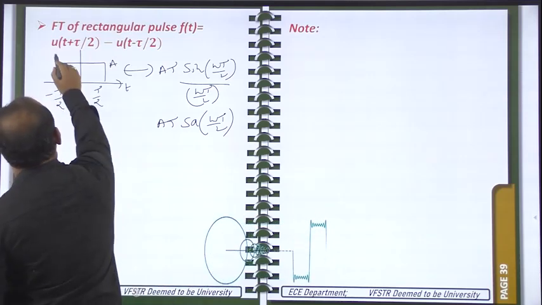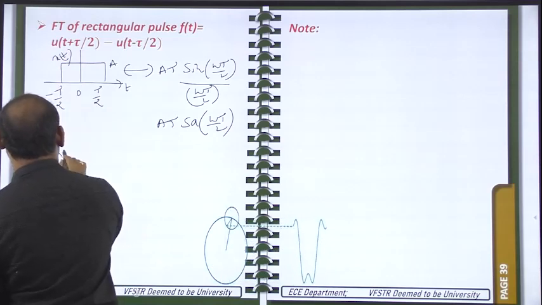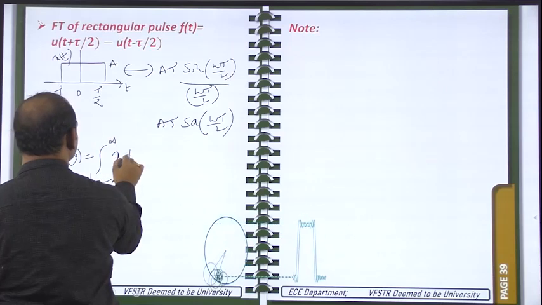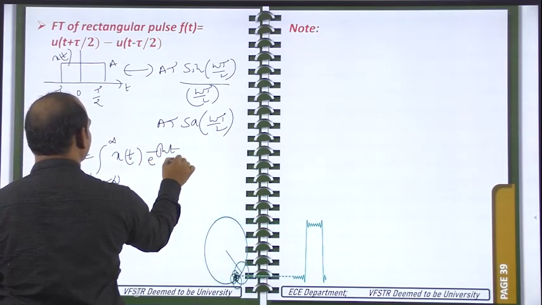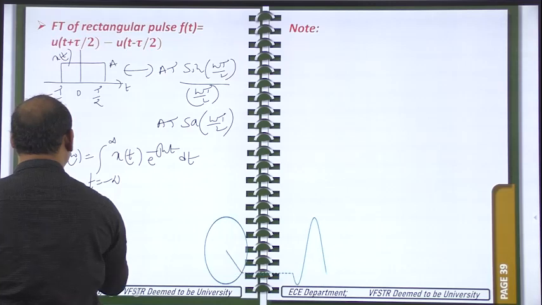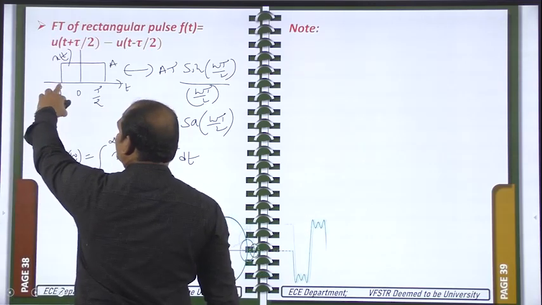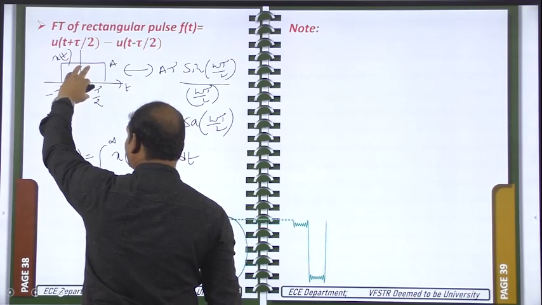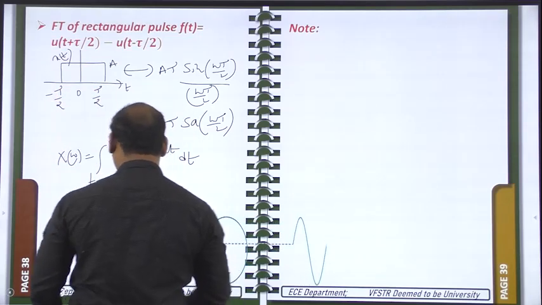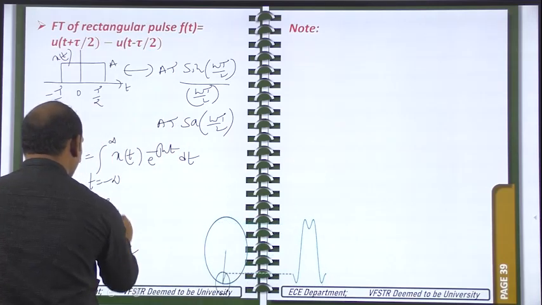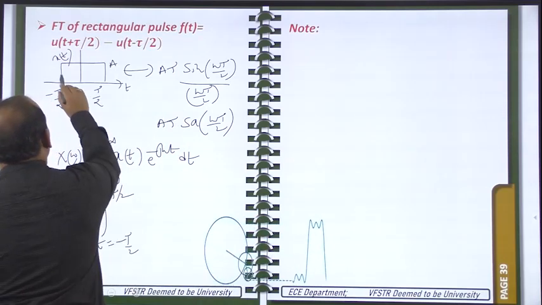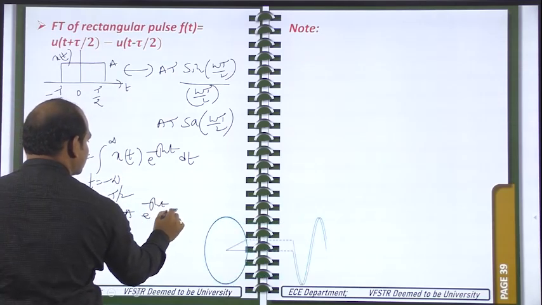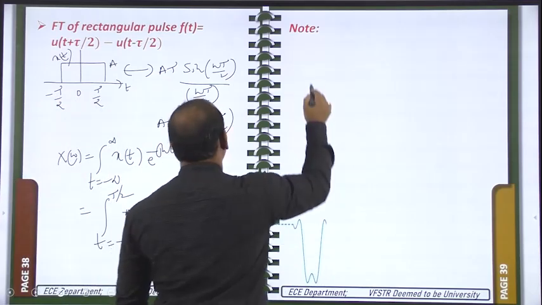So for example, this is the x of t signal. I am calculating x of omega. Integral, t is from minus infinity to plus infinity, x of t e power minus j omega t dt. So the integral from minus infinity to minus tau by 2, amplitude is 0. From tau by 2 to infinity, amplitude is 0. So we need to do the integration from minus tau by 2 to plus tau by 2 only. So I am taking those limits, minus tau by 2 to plus tau by 2, and the x of t value is A. e power minus j omega t is from the formula. A is a constant, I am writing it outside.